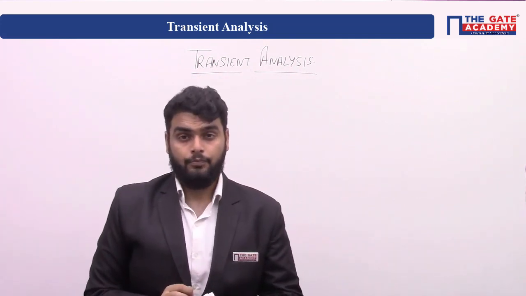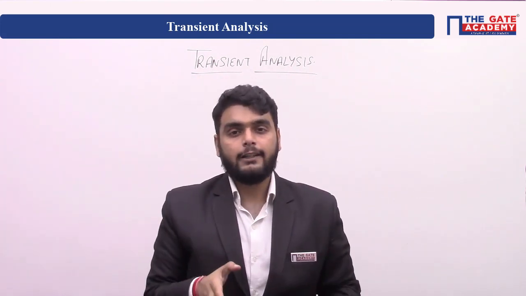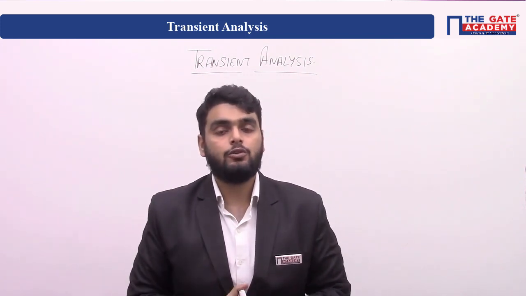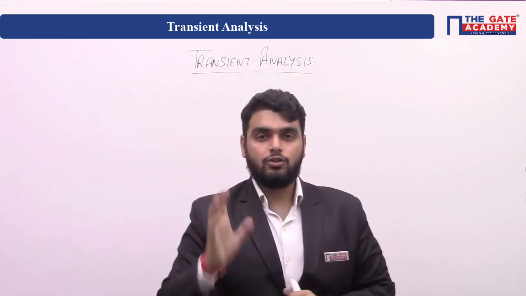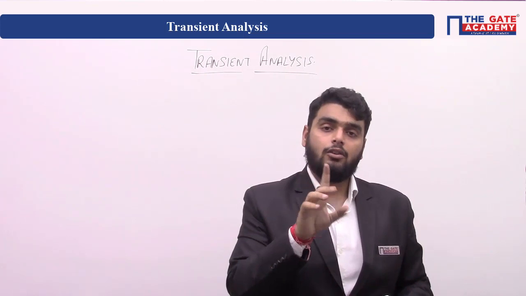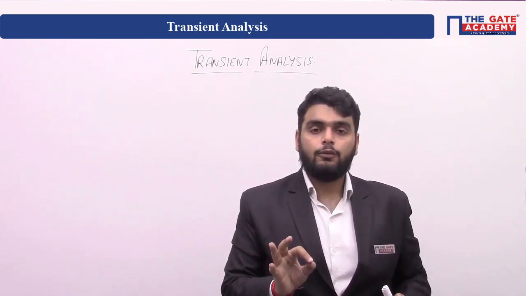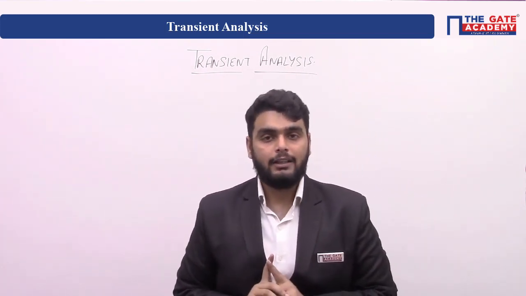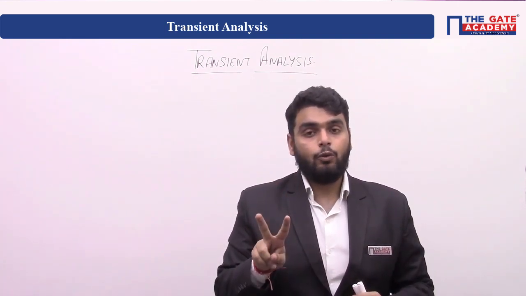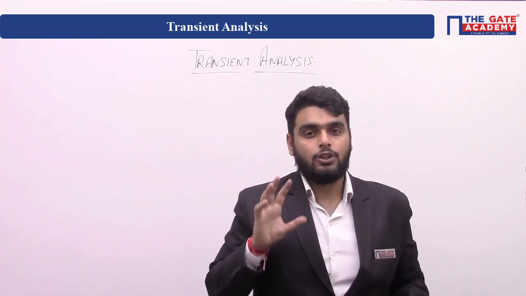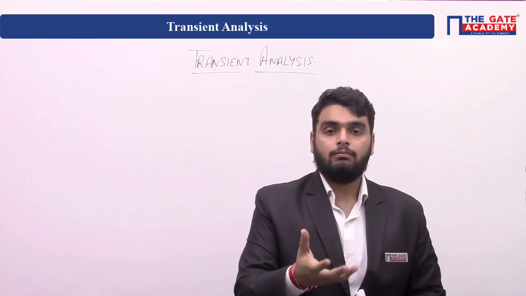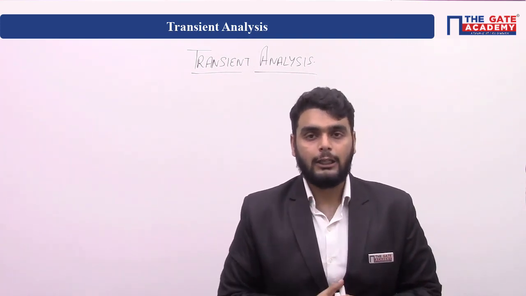Okay, now I am going to tell you what are the steps to find or solve the transient question. Okay, for any question of transient, if you know the question is of transient, the first step is always that you have to find the capacitor voltage at 0 minus and the inductor current at 0 minus. These two you have to find for any question of transient. Okay, and if in the question the values are given, use that value.